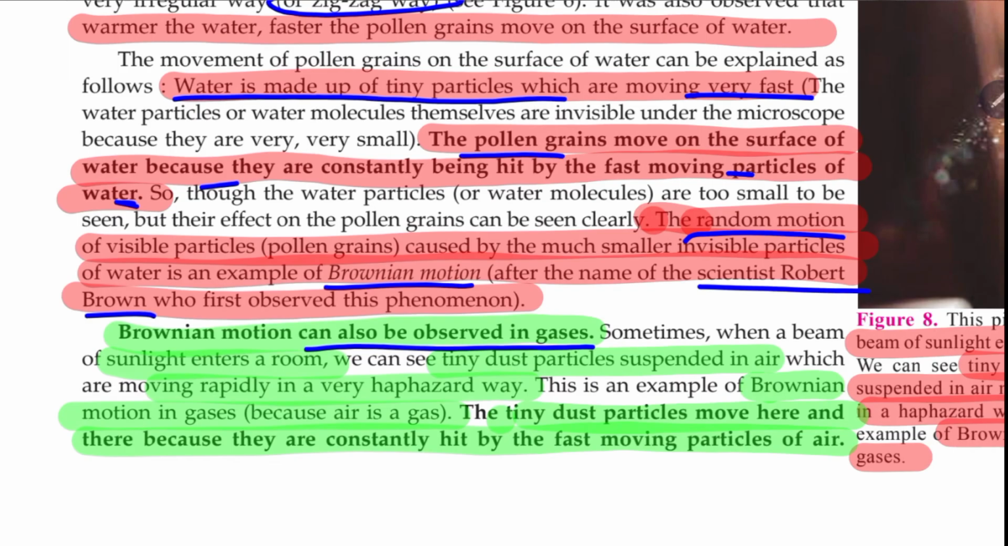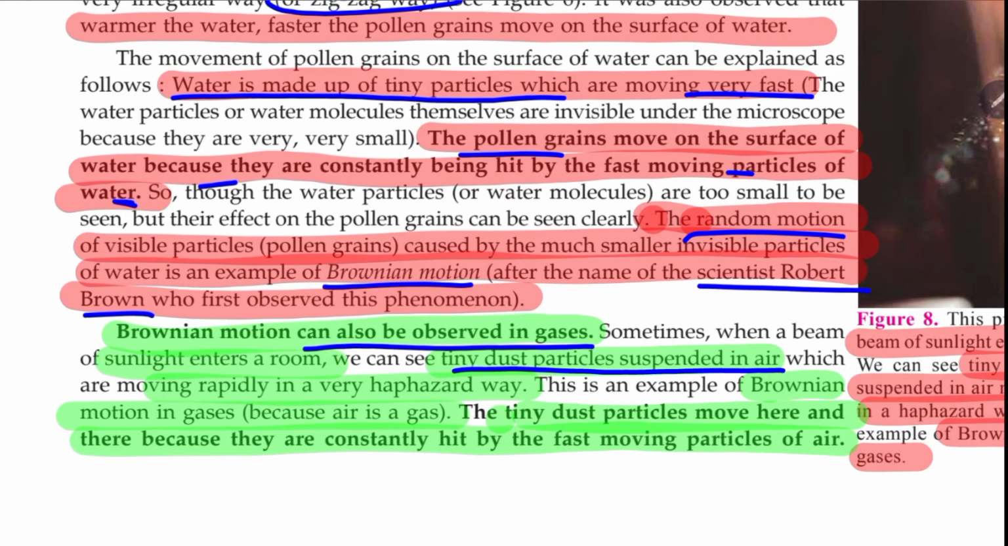Now when you are opening a small part of the window and allowing the beam of light, the small part of the light entering through the slit of the window, then you can see the suspended dust particles. What happens? Why are they moving? These dust particles are actually suspended in air, and air is made up of gases. So air contains gases which are in motion.